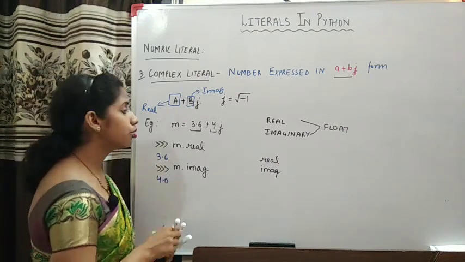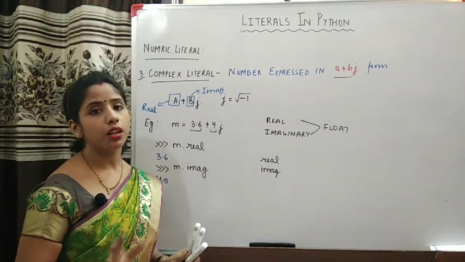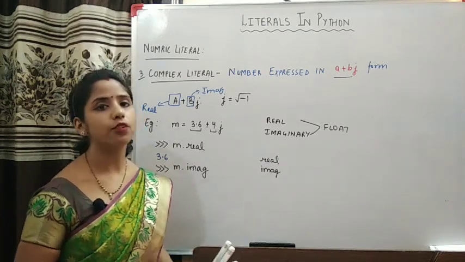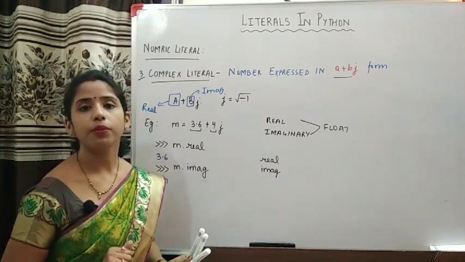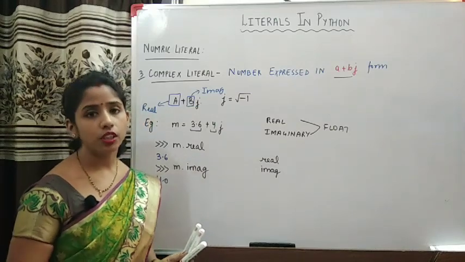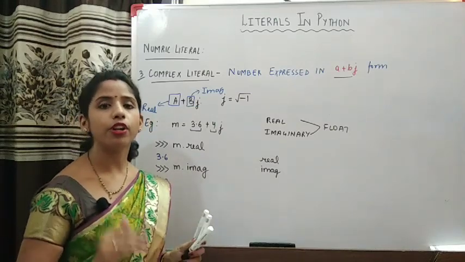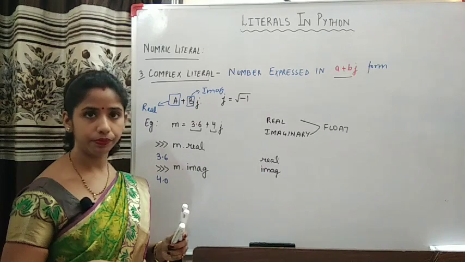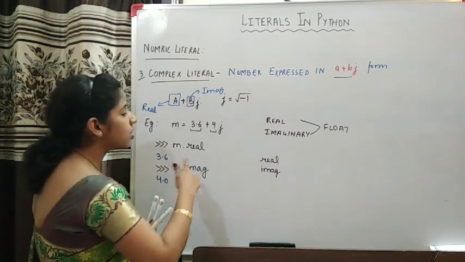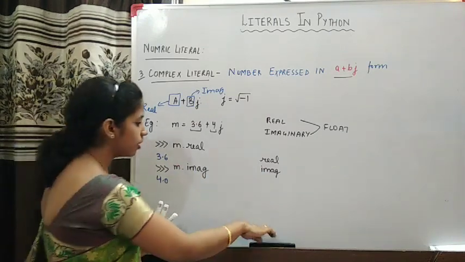Okay, in order to show you that this is also a float number, whether you write it as integer or float, the real and imaginary part will be interpreted as float only. And if you have not given a float, it will add 0.0 and make it a float. Okay? So this is the way we can extract the real and imaginary part.